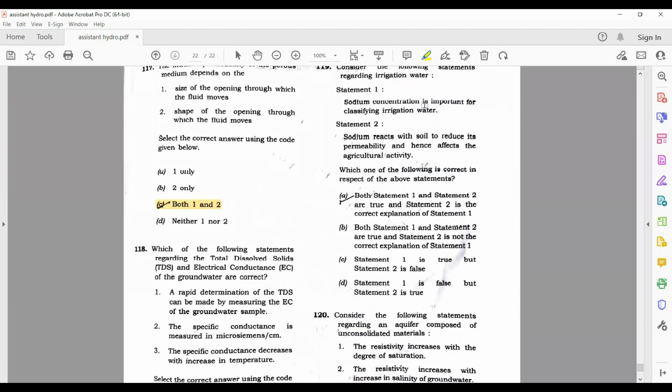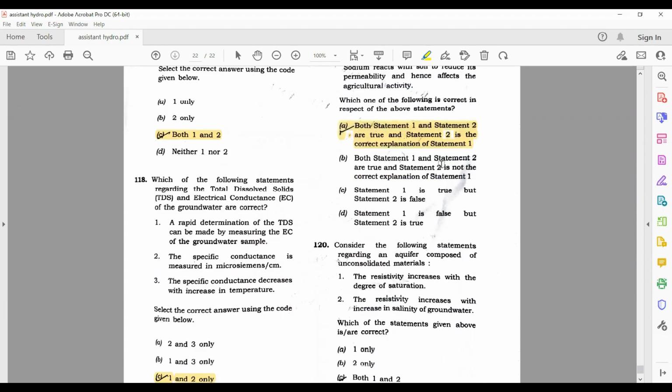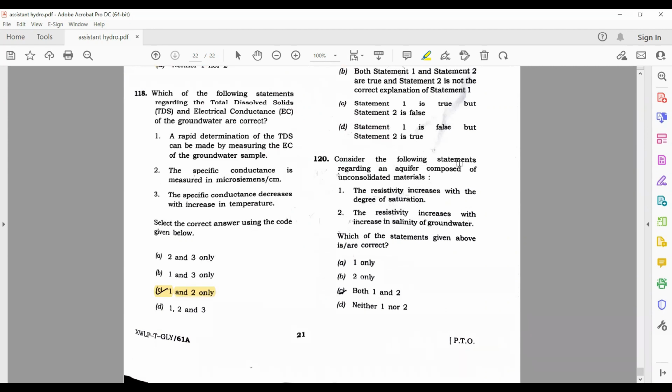Next question. The sodium concentration is important for classifying irrigation water. Yes. The sodium reacts with soil to reduce its permeability and affects the agriculture activity. Yes, both are true and the correct explanation also. So A is the right answer here. Next question. Consider the following statements regarding an aquifer composed of unconsolidated materials. The resistivity increases with the degree of saturation. No, this is wrong. The resistivity increases with the increase in salinity of the groundwater. This is also wrong. The correct answer here is neither 1 nor 2. So guys, this is the solution for your paper.